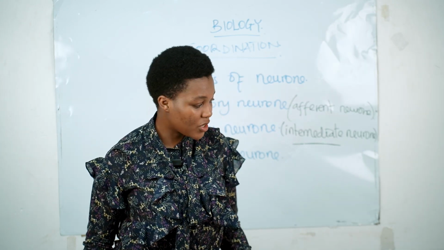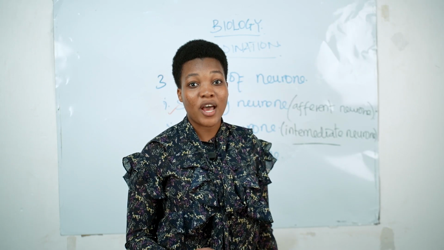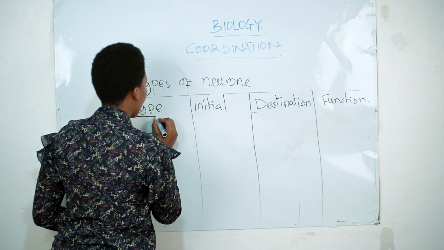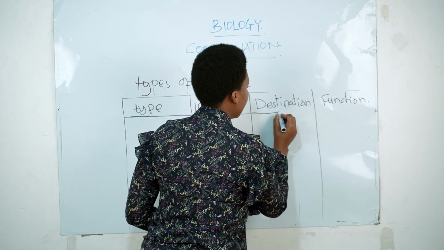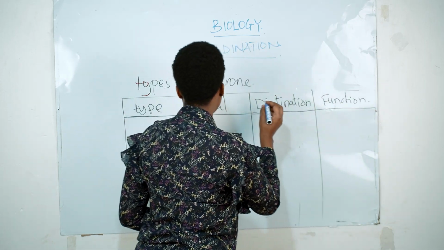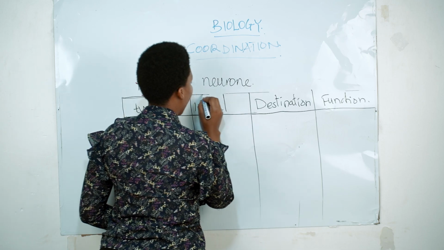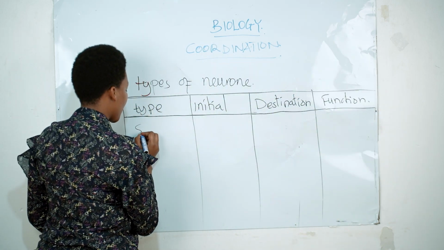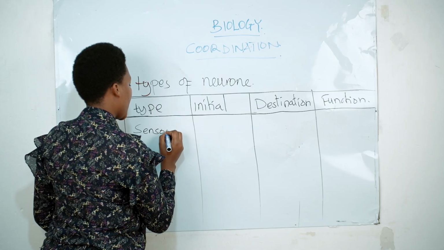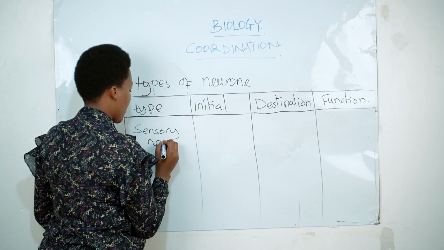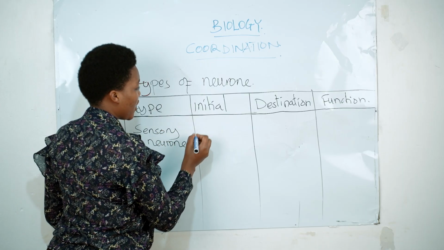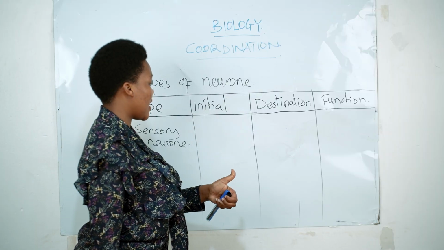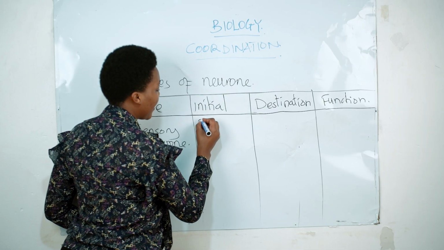Now I have a little summary here which could help you on how to understand this concept. So we have talked about 3 types of neuron. And the very first type is sensory neuron. Now, initial stage. Where is the sensory neuron initiated its activity? It is from the receptor.